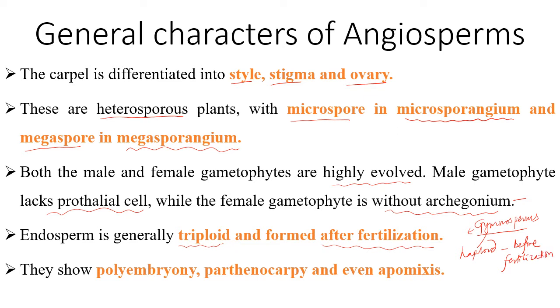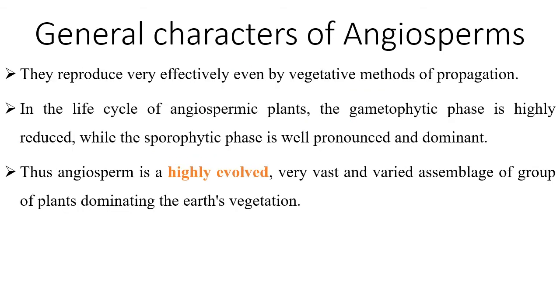So such things are there in gymnosperms, but in angiosperm it is triploid and formed after fertilization. They show polyembryony, parthenocarpy, and even apomixis. Polyembryony means many embryos are developed. Parthenocarpy, that is development of fruit without fertilization. And apomixis is actually a kind of asexual reproduction. They reproduce very effectively even by vegetative methods of propagation like stem cutting, air layering.